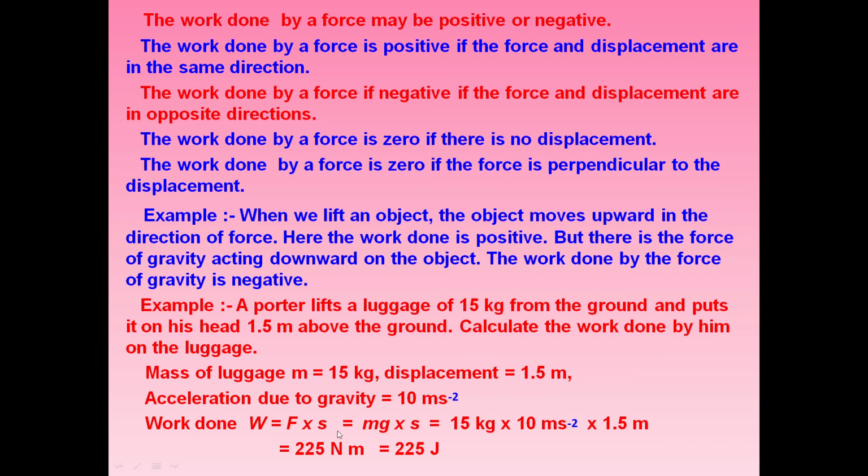When the porter has to lift the luggage, then how much force does he have to apply? He has to apply force equal to the weight of the luggage. So force applied by porter should be equal to the weight of luggage. So that's why for F we have used this formula mg. Force is equal to weight and weight is equal to mg. Now what is m? That is given in the question, 15 kilogram. What is g here? g is 10 meter per second square, and that is how we get mg.